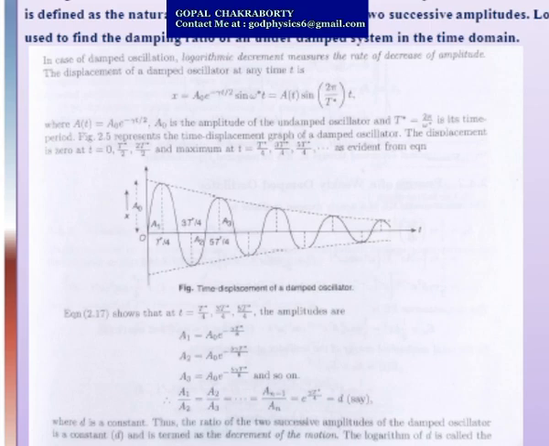If we take the ratio of A1 by A2 or A2 by A3, equals A(n minus 1) by A(n), that will give us e to the power gamma T by 4. Thus the ratio of two successive amplitudes of the damped oscillator is always a constant, and that value can be taken as d, the decrement of motion.